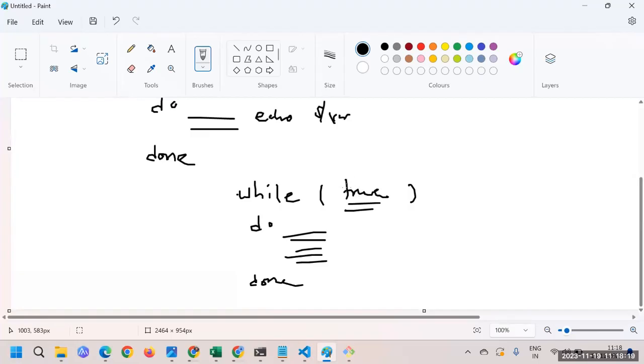Even if we just put the word true here directly, then what will happen? The loop will run indefinitely, infinitely, because here you are always saying true. So it will always keep on running. That's the reason whenever we put some condition, we also have to take care that it's supposed to stop at some point.